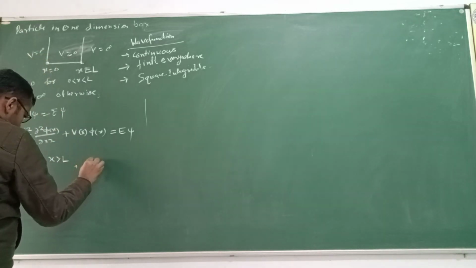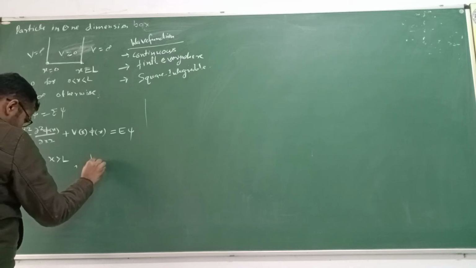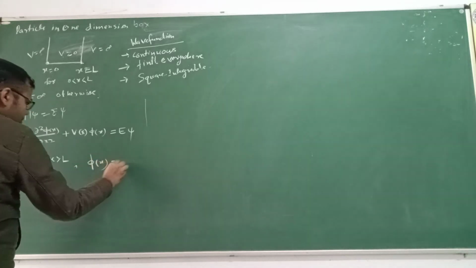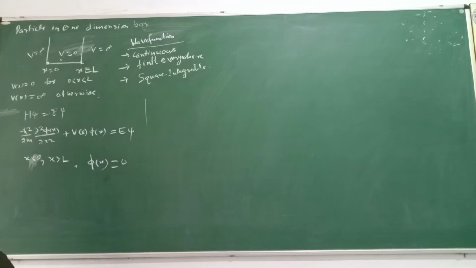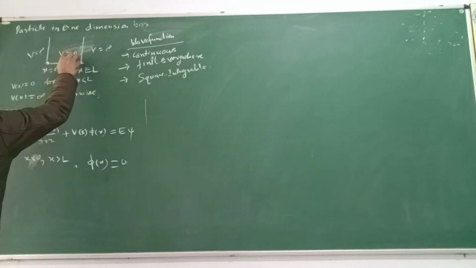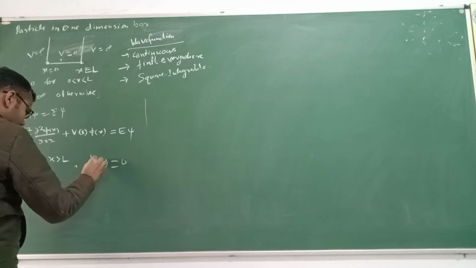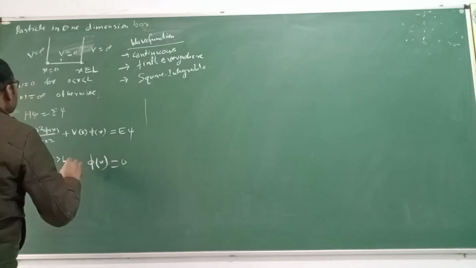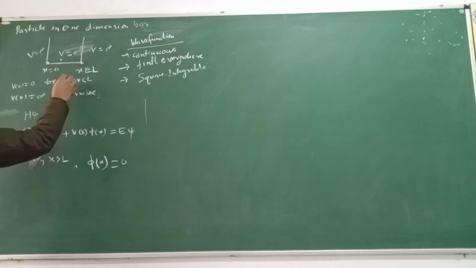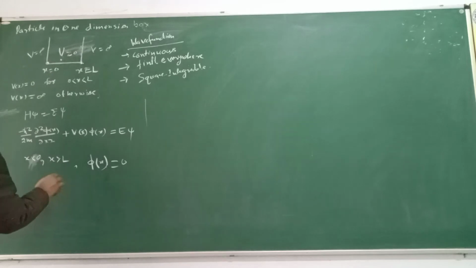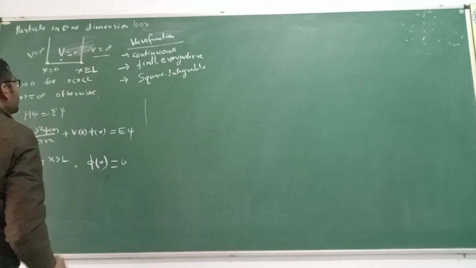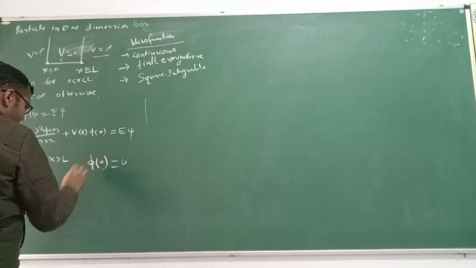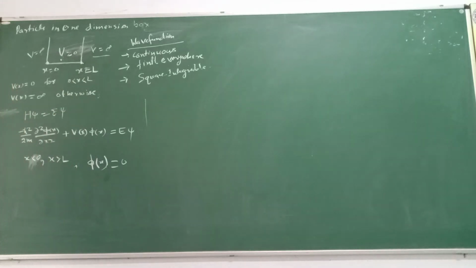For the region between 0 and L, I have considered the wave function of the particle to be psi of x. So the particle confined in this region has wave function psi of x, while outside this region, where the potential is infinity, the wave function will be 0, because the potential function is discontinuous.